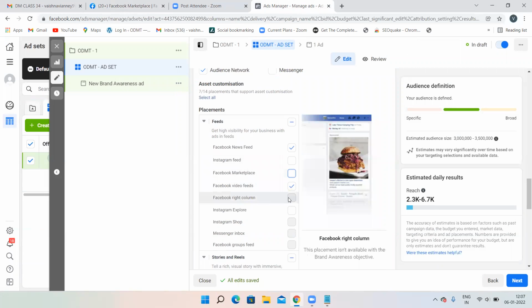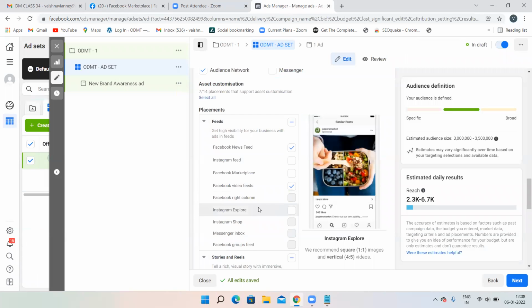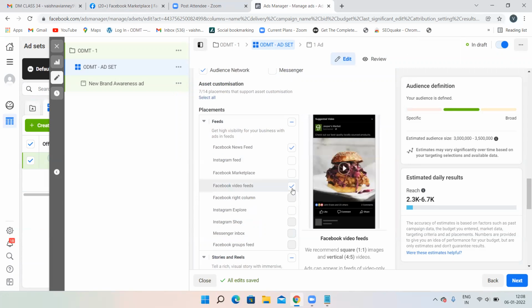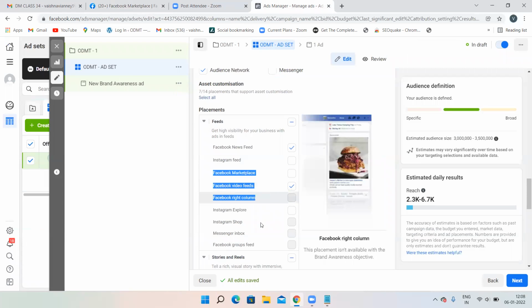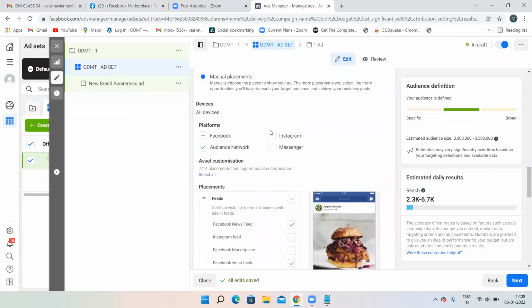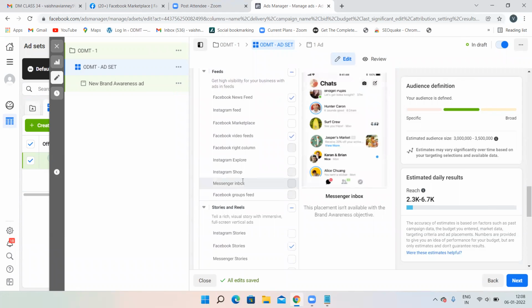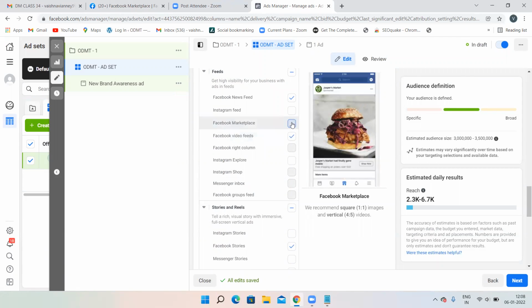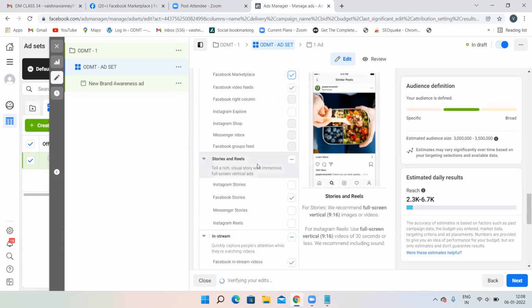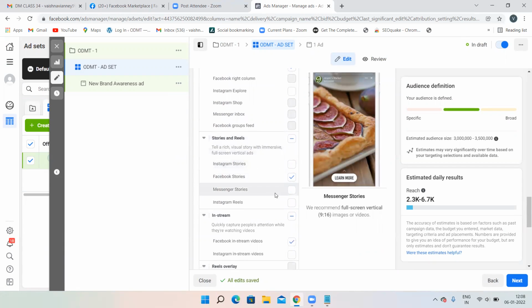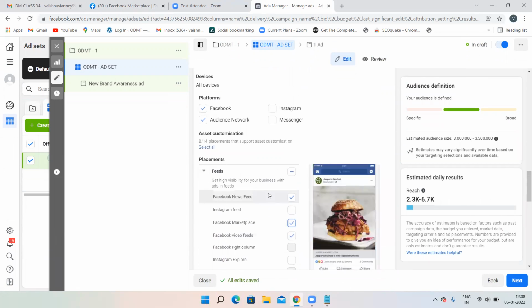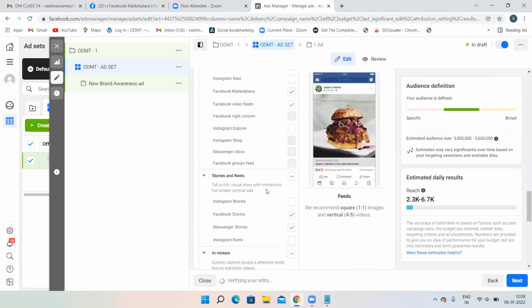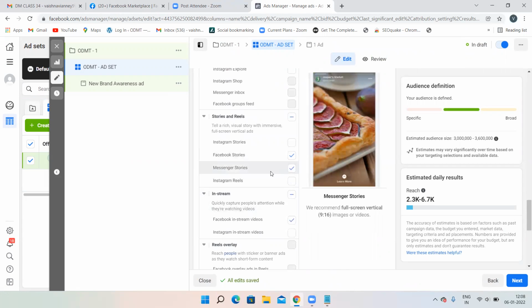Then Facebook right column, I want my advertisement to appear. If you want your advertisement to appear on the Facebook right column, you can just select it. And Facebook video feeds, it is going to appear. Facebook news feed, it is going to appear. On Instagram, because I have unchecked it, I'm not selecting Instagram. Later, when we are creating Instagram ads, we will select Instagram. Messenger also. Okay, let's keep Facebook Marketplace. Then Facebook Stories, it is going to appear. Messenger also. Let's click, then click on Messenger Stories also, it is going to appear.